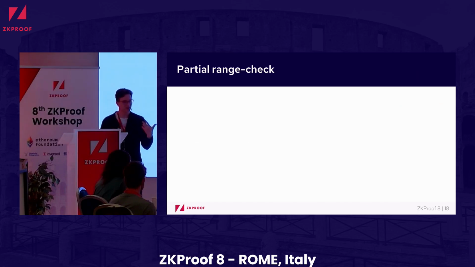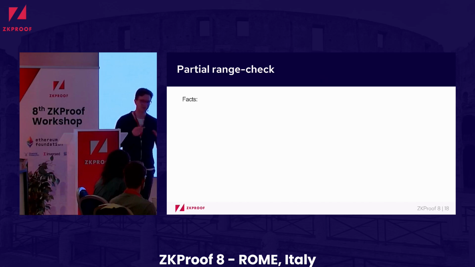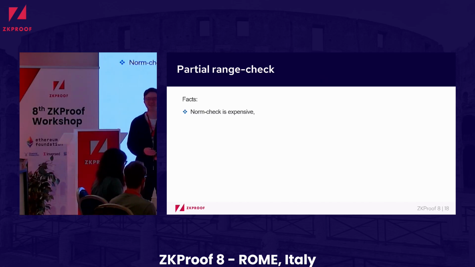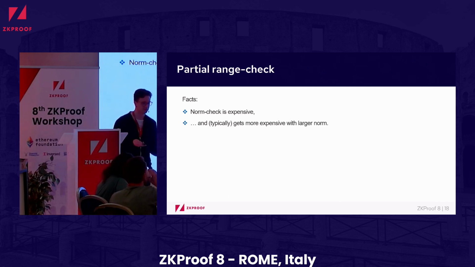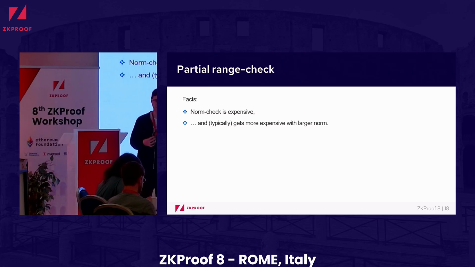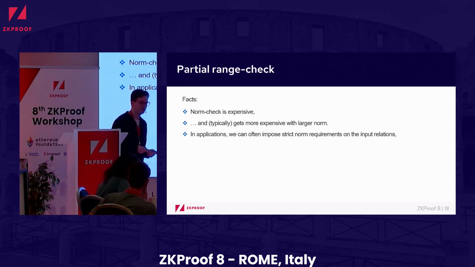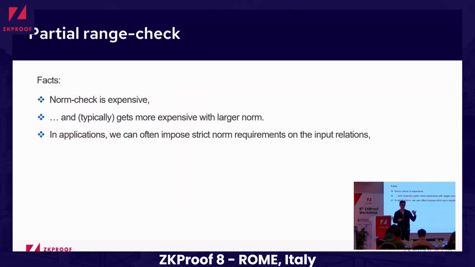So, partial range checks. Let's start with some facts, which you should believe me are right. First we stipulate that norm checks are inherently expensive, and typically they get more expensive when the norm is larger. Also in applications, we often have strict requirements on the input relation, for example, these R1CS relations.